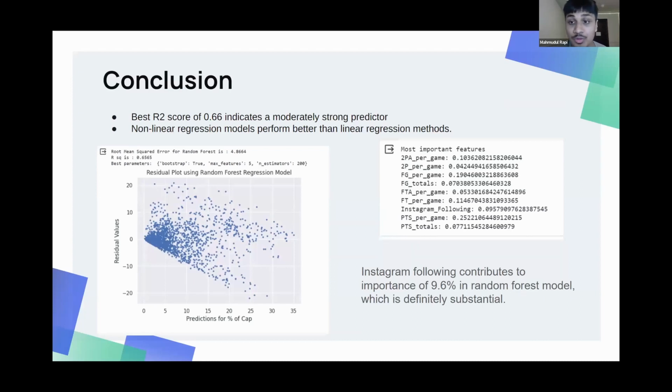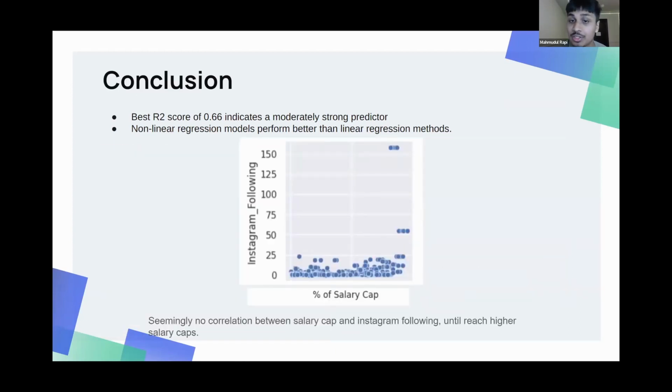If we look at the most important features for the random forest model, we can see that the Instagram following contributed 9.6% to the prediction of the target variable, which was definitely substantial. One of the reasons why the linear regression models may not have performed as well is that there is very low correlation between the percentage of salary cap and the Instagram following. So it's more likely for a nonlinear regression model to capture the fact that players with very high Instagram followings are more likely to get a bigger salary amount. As we can see, the outliers in this plot, typically players with very high Instagram followings, lean towards the side of higher salary caps.